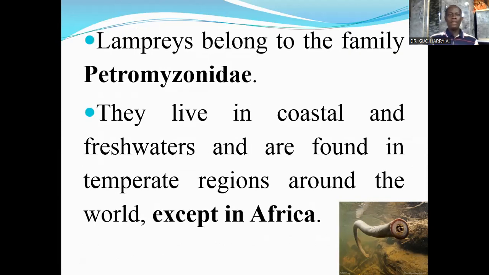Lampreys belong to the family Petromyzonidae. They live in coastal and fresh waters and are found in temperate regions around the world, except in Africa.